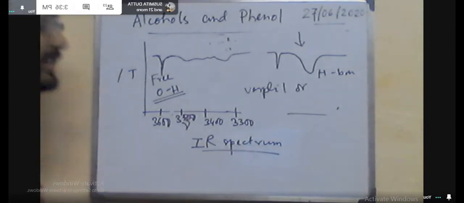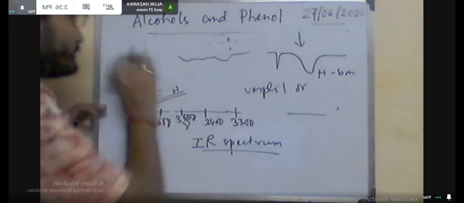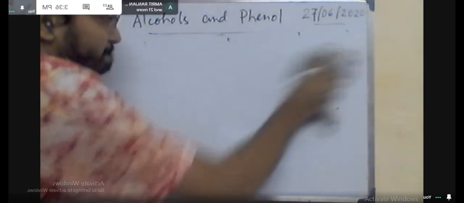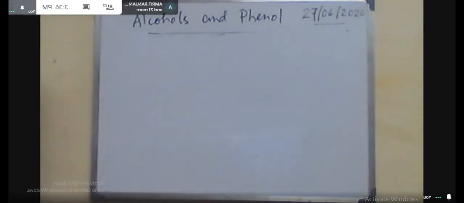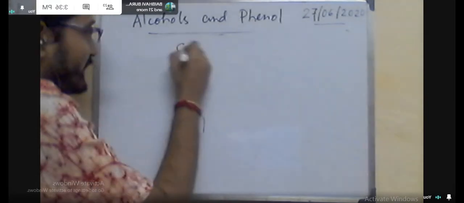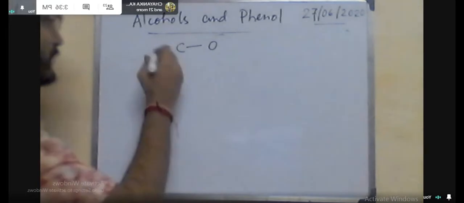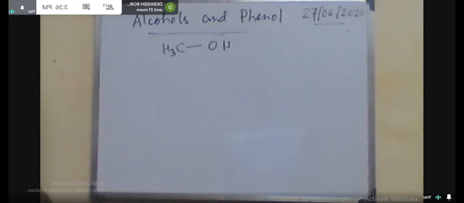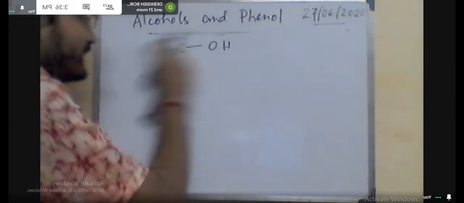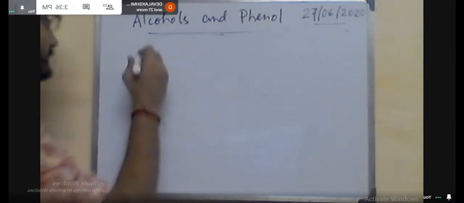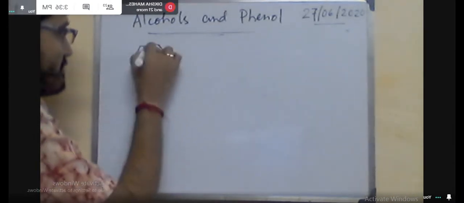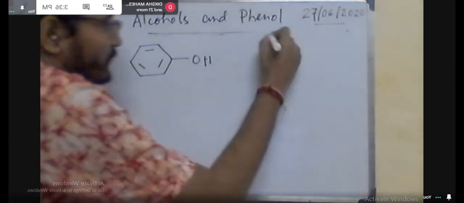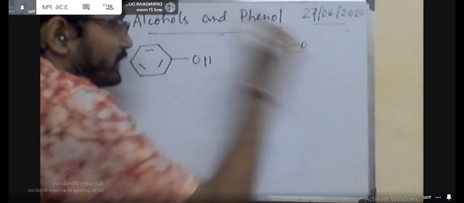Now the stretching frequency in the alcohol system for the CO bond, because you know that if I consider methanol, there will be the CO bond. Now what will be the scenario for this CO stretching frequency? Say here I am considering phenol, nu bar C single bond O, and say primary alcohol, that means 1 degree, 2 degree alcohol, and finally 3 degree alcohol.